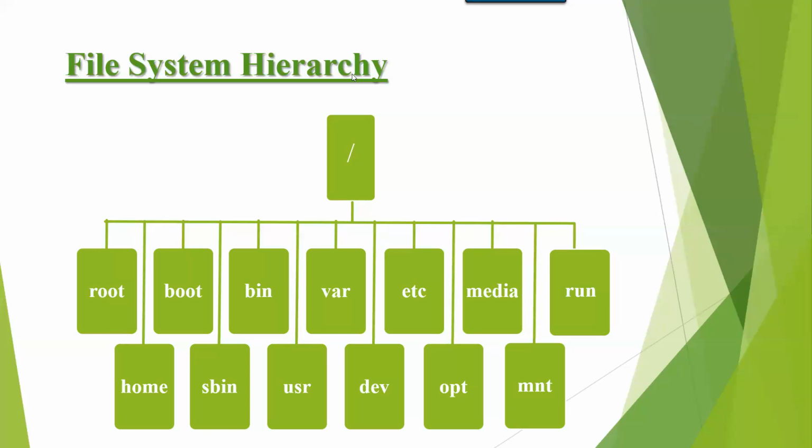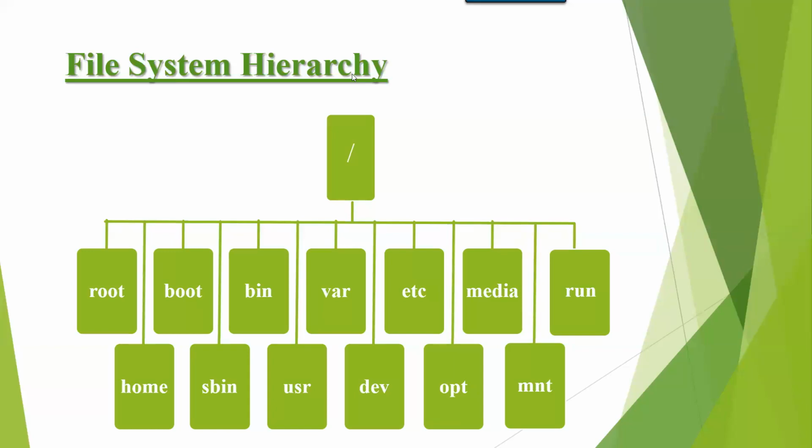Now, in home directory, there are two subdirectories. One is Tom, one is Jerry. When Tom logged in and Tom is creating any files or directories, the data is going to store in Tom's directory. And when Jerry logged in and Jerry is creating any files or directories, the data is going to store in Jerry's directory. Okay, so how to create users and what these home directories are, we have a user administration class separately. There we'll see about it.